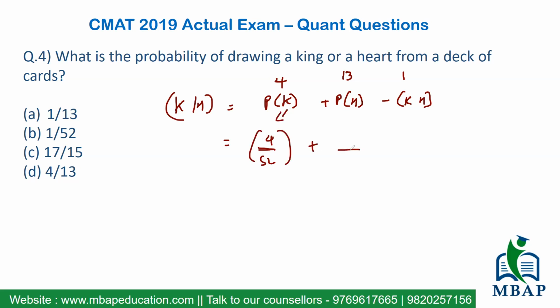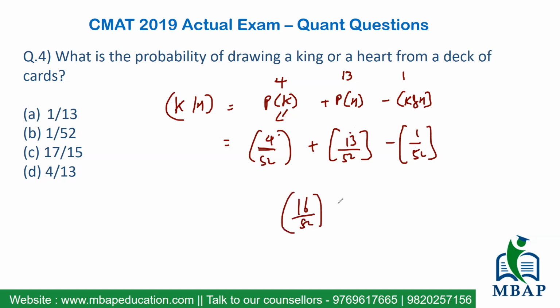Similarly for heart, there are 52 cards in a deck, and 13 of them are hearts. And the probability of king of hearts getting selected will be 1 upon 52. So 13 plus 4 will become 17, minus 1 will become 16 of 52, the required probability that we have got.